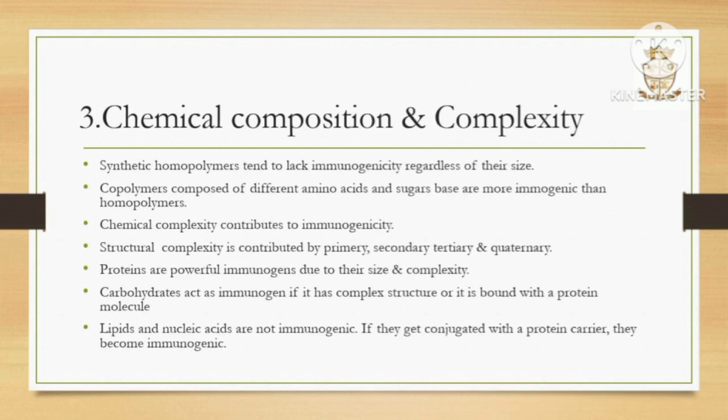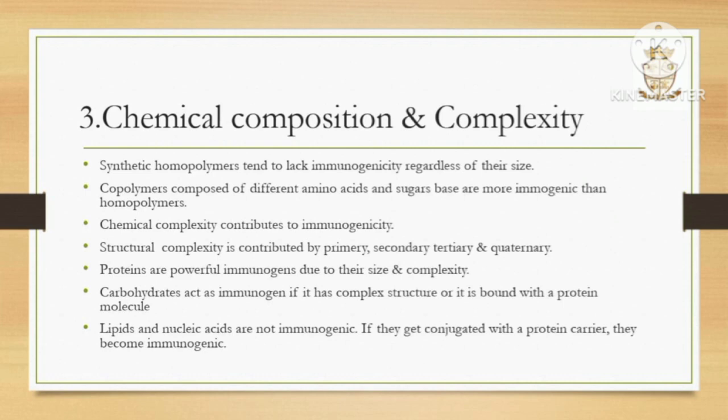First point, synthetic homopolymers tend to lack immunogenicity regardless of their size. Next, copolymers composed of different amino acids and sugars are more immunogenic than homopolymers. Chemical complexity contributes to immunogenicity, and structural complexity also contributes. It is the primary, secondary, tertiary and the quaternary structures.